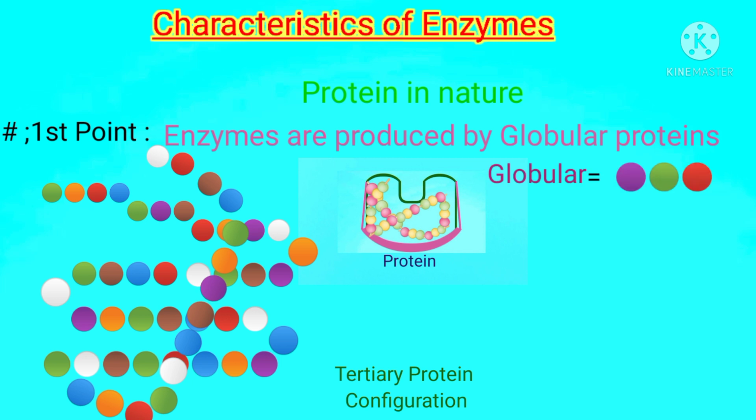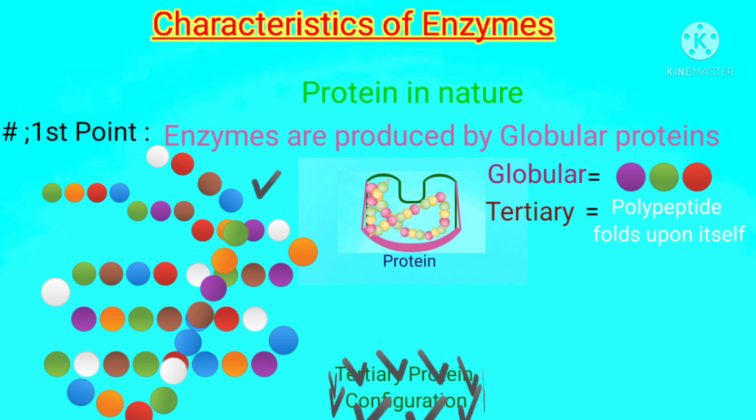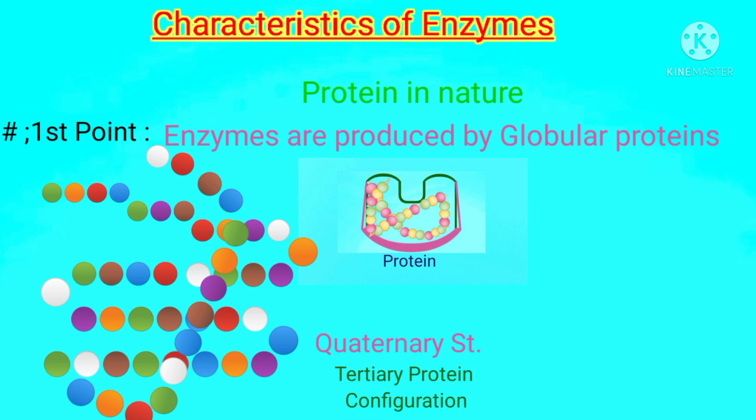Globular means round circles, that is the shape of amino acids, and tertiary means when a polypeptide chain folds upon itself like this, then it will be tertiary structure of protein, and this is the same structure that is present in the enzymes. Tertiary as well as quaternary structure of proteins are associated not only with proteins but also with enzymes. So we can say that an enzyme is made up of proteins possessing tertiary as well as quaternary structure.